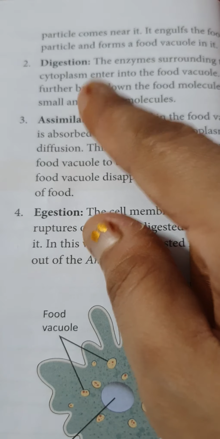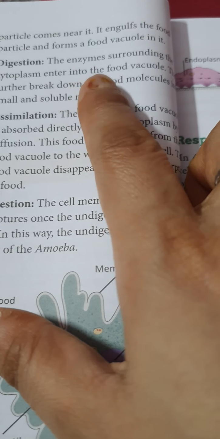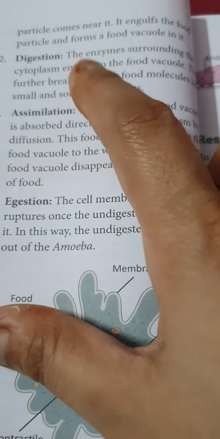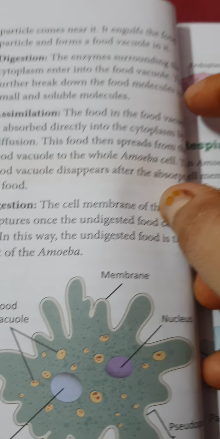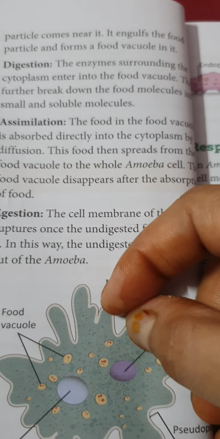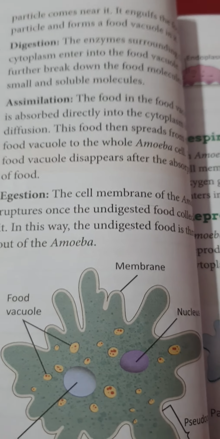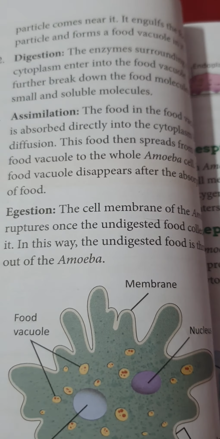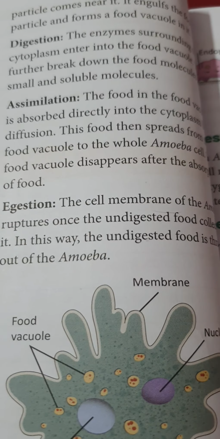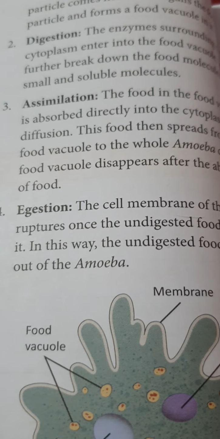Now, after this comes the digestion of amoeba. The enzymes surrounding the cytoplasm enter into the food vacuole. They further break down the food into small, soluble molecules. In digestion, what do they do? The enzymes enter the food vacuoles and break down the food into small soluble molecules. Now comes assimilation.